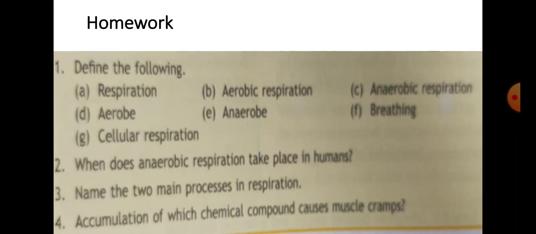Obligate anaerobes means those who are capable of growing only in the absence of oxygen, right? An example of it is a bacteria. The name of that bacteria is Clostridium tetani. In my next video, I will give you the spelling. The name is Clostridium, C-L-O-S-T-R-I-D-I-U-M, Clostridium tetani. Right?